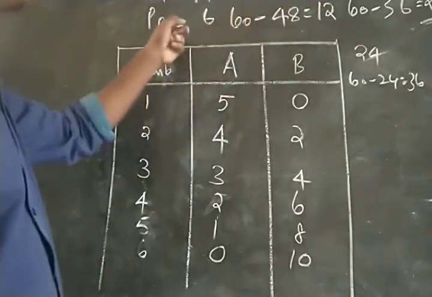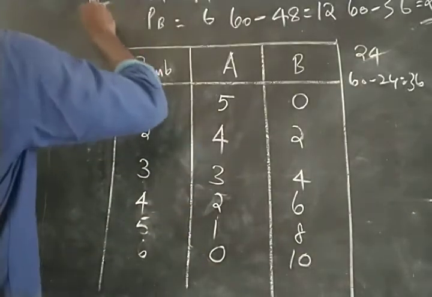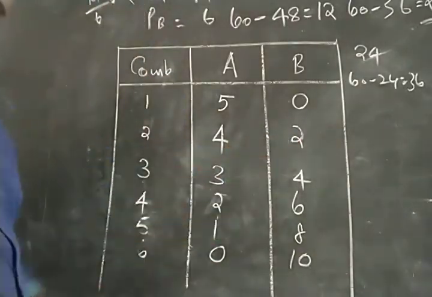With this balance and the price of B as 6, he can consume 2 units of B.